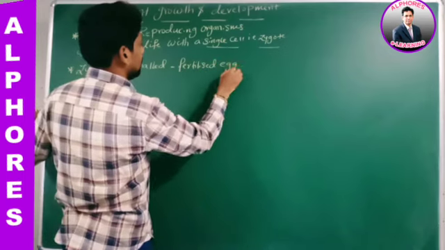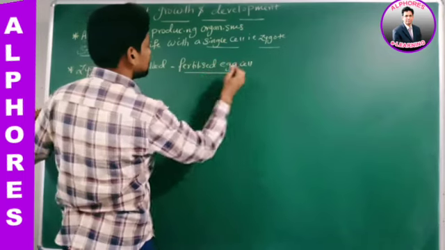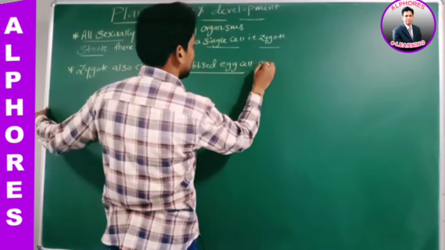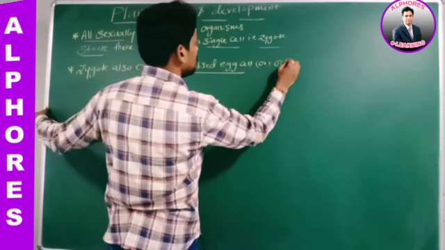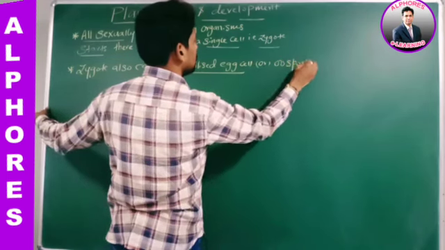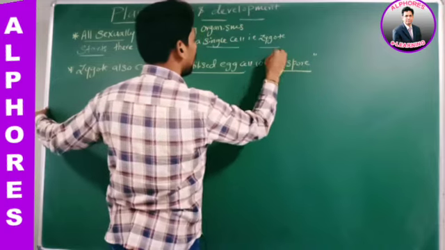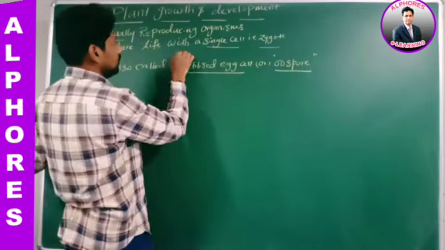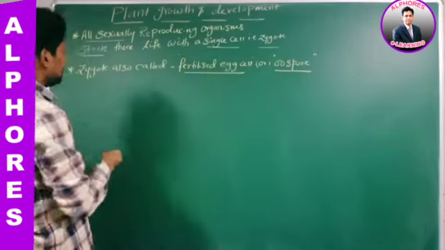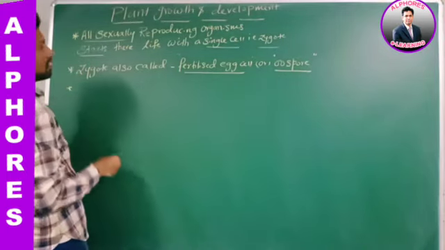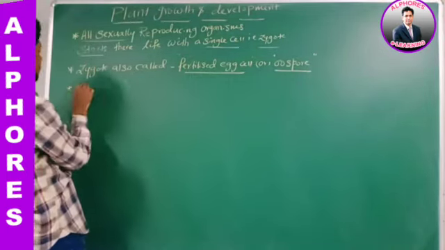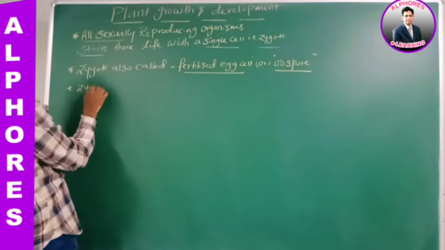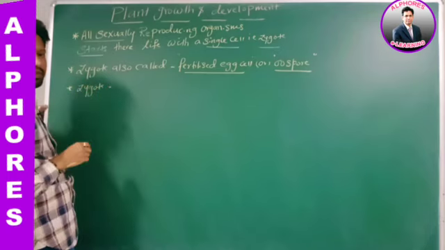Fertilized egg cell. Sir, it is also called oosphere or oospore. Sir, zygote, is it unicellular or multicellular? Unicellular.